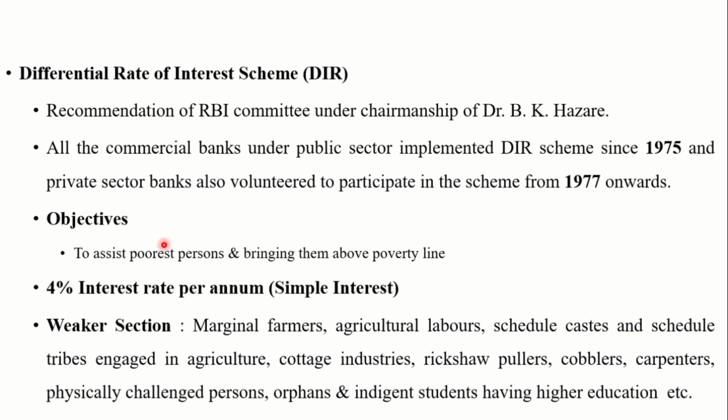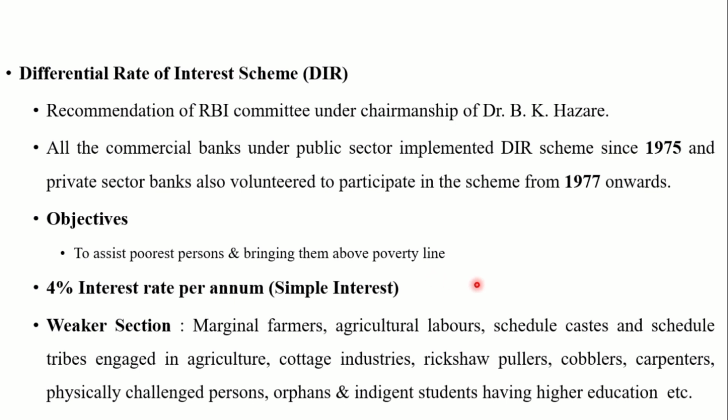The main objective of the DIR scheme, that is differential rate of interest scheme, is to assist the poorest persons and bring them above the poverty line. The scheme was originally implemented at selected branches in 265 backward districts of the country, and later on this scheme was extended all over the country.